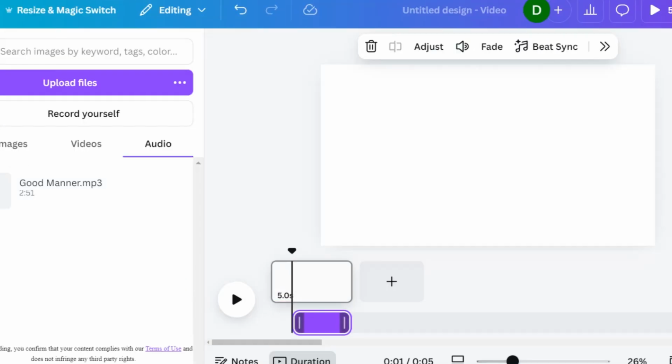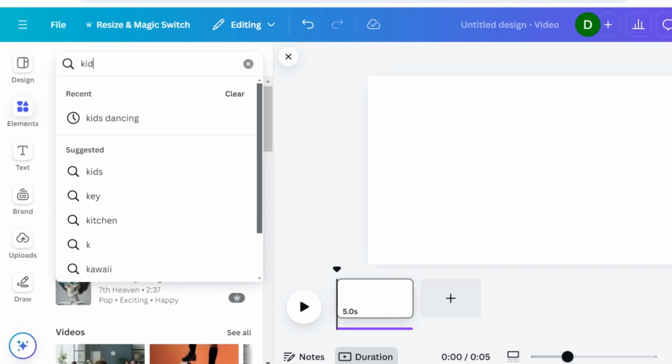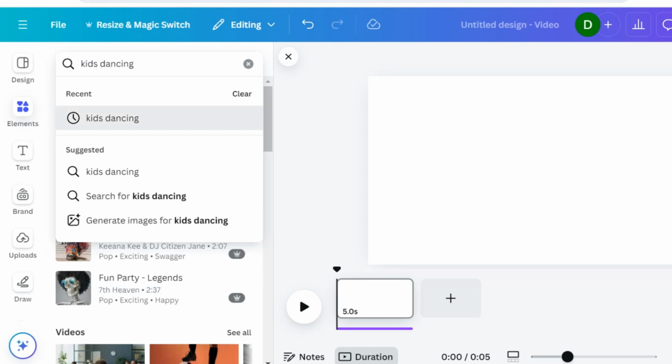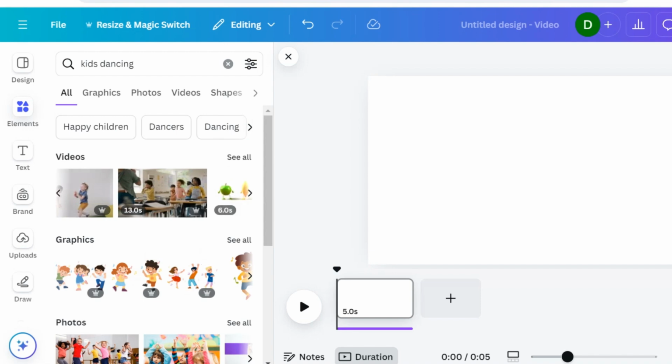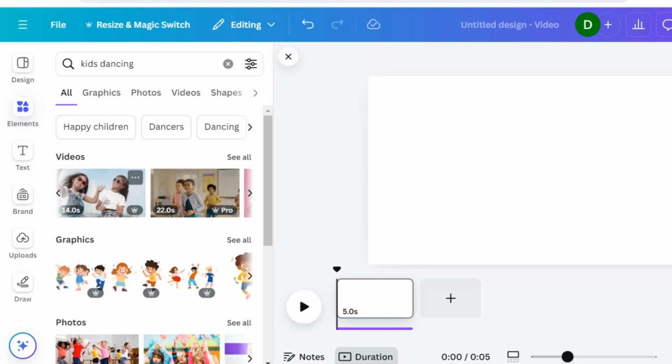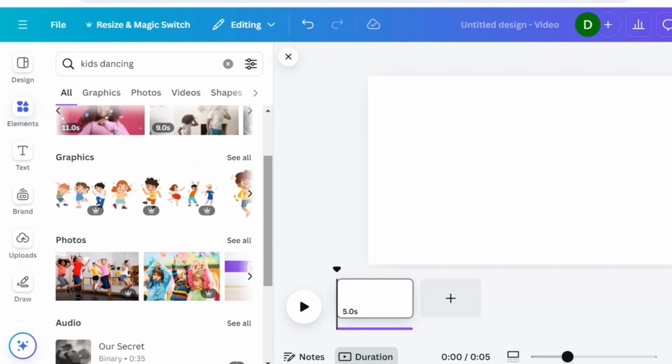Can you see where I'm dragging it? That's the first slide of the video. I'll just drag it there and then come to the left hand side of the Canva interface, click on elements, and on the search bar, I'll type in keep dancing to get elements, videos, or graphics relating to keep dancing. On Canva, we have different types of elements. We have videos, graphics, photo elements, and audio. So we're going to choose videos or graphics relating to the content we're trying to produce.